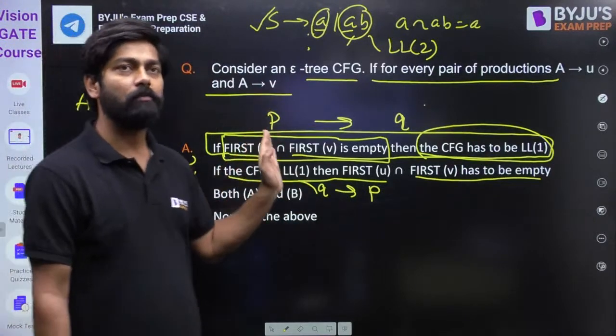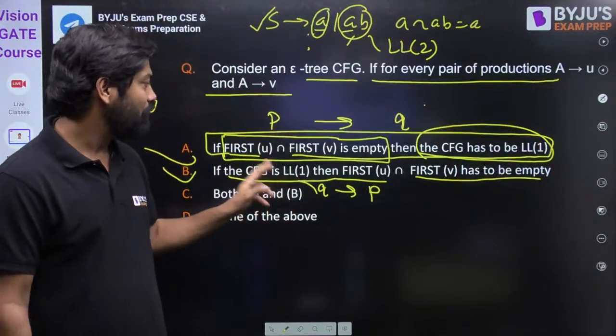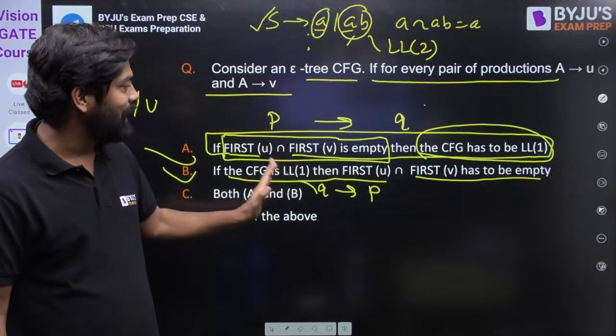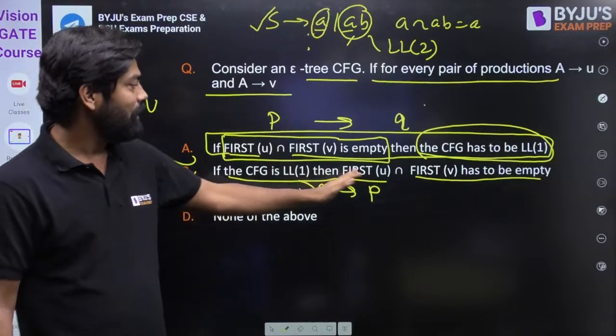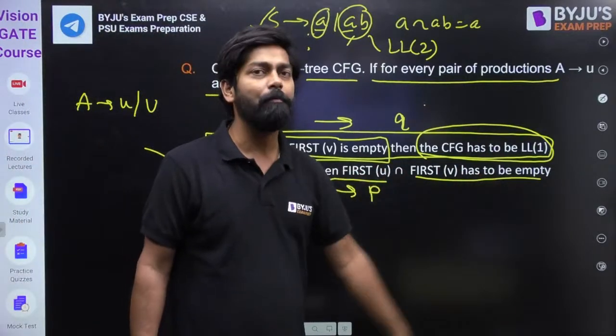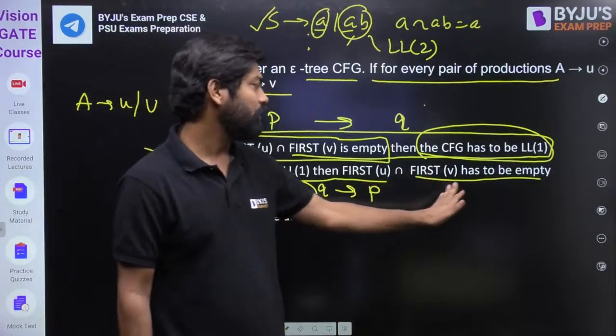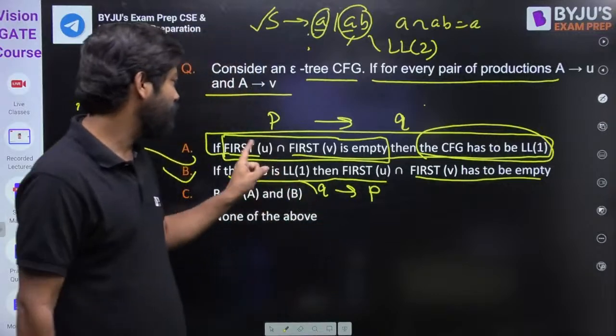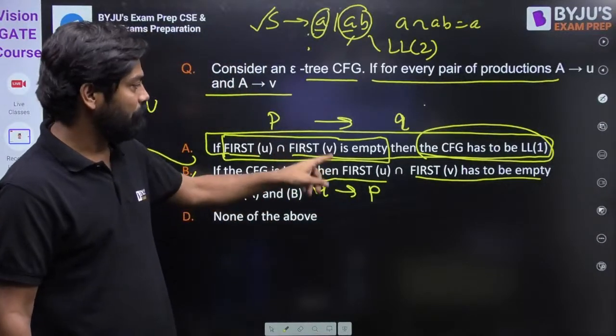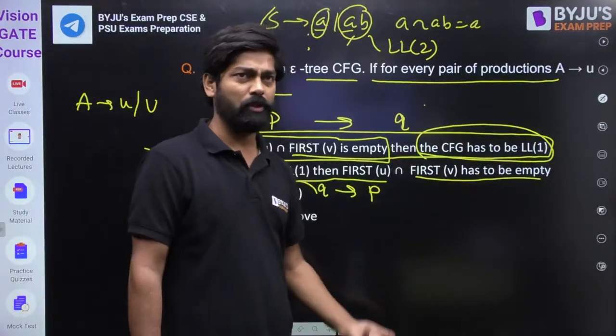If your grammar is LL1, first of U and first of V has to be empty. Or you can say if first of U and first of V is empty, then the grammar is LL1.